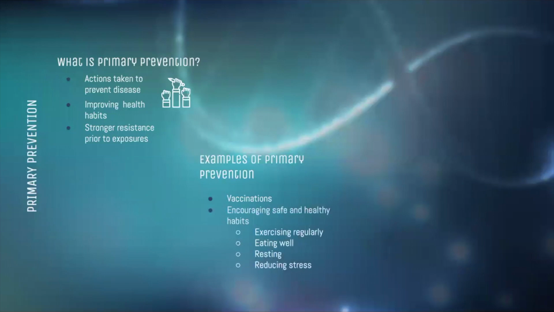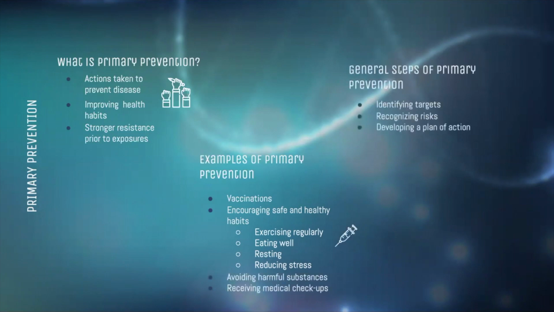Educating the public on healthy behaviors, including exercising regularly, implementing good eating habits, and getting enough rest are also examples of primary prevention. Identifying target settings and populations, recognizing risk factors, developing a plan of action, evaluating possible outcomes, and finally implementing evidence-based research into practice prevents diseases from occurring.